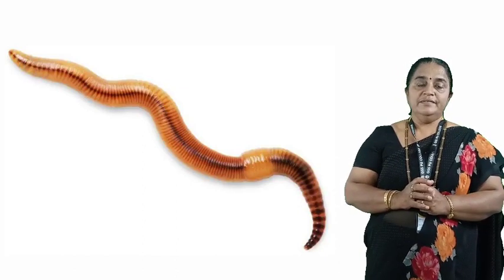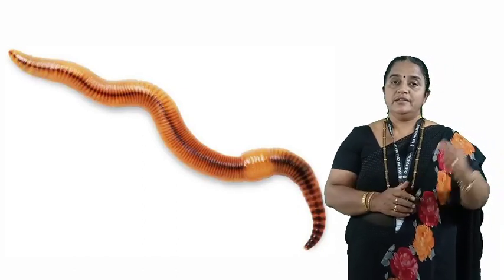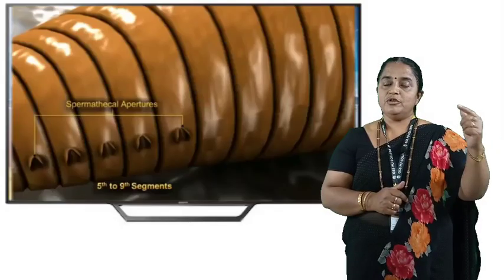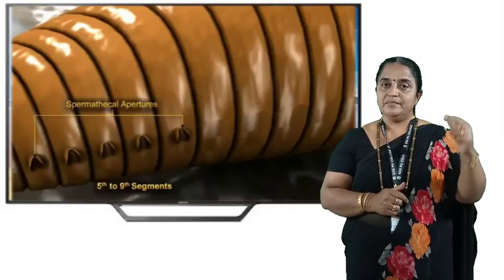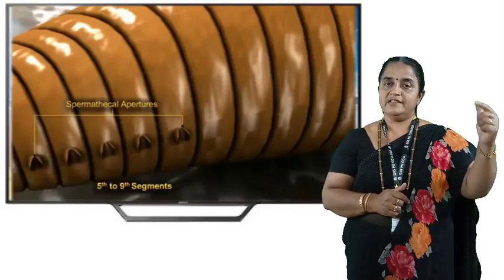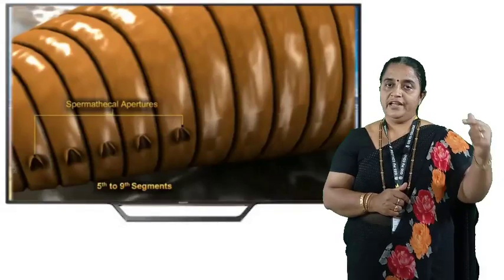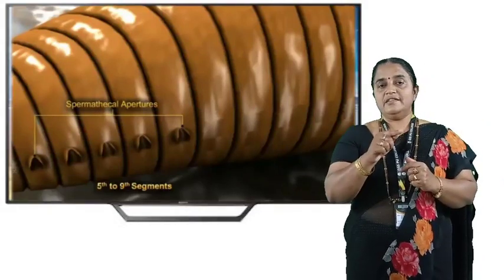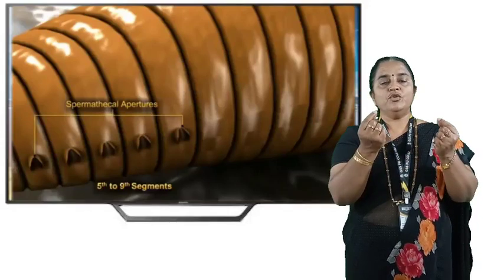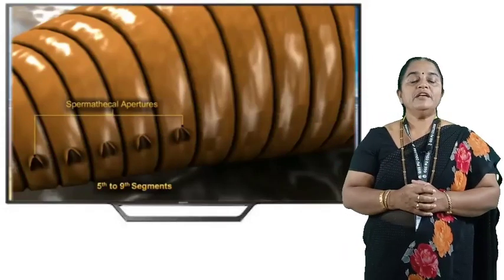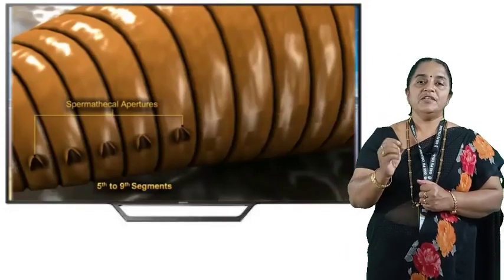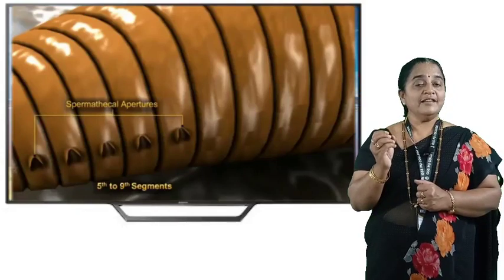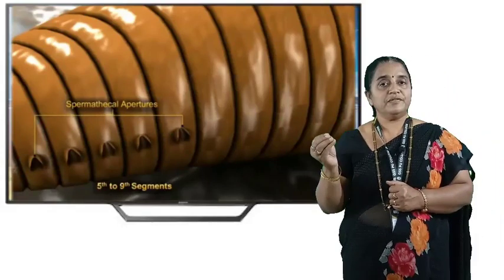On the ventral side, listen carefully, from 5th segment to 9th segment, means 5, 6, 6, 7, 7, 8, 8, 9. Between these segments, there are minute openings. These are the openings of spermathecae. Spermathecae are the bags which store the sperms.